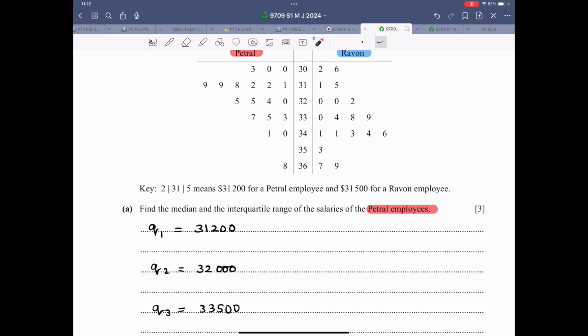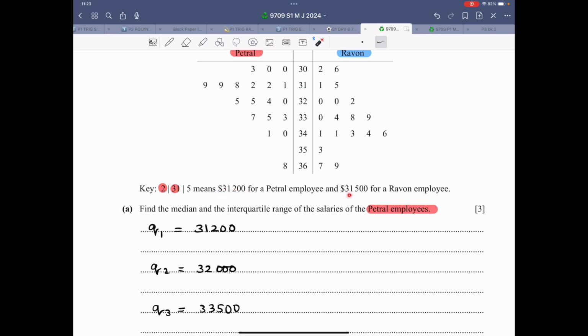Now first of all over here, 2|31|5 means 2|31. That is over here. So let me make it simpler. This is 2 and over here this is 2 and this is 31. So 2 and 31 is over here. That is 2 from here, 31 from here. That means 2 is the leaf and 31 is the stem. So that is 31,200. That means this is basically 31,000 plus 200 from here. So this is 31,000 plus 200, that is 31,200.